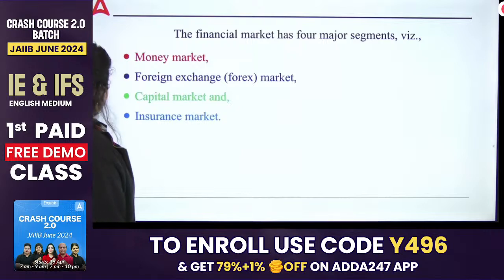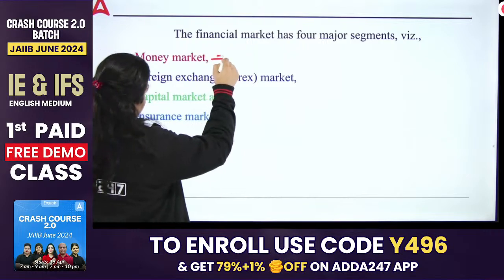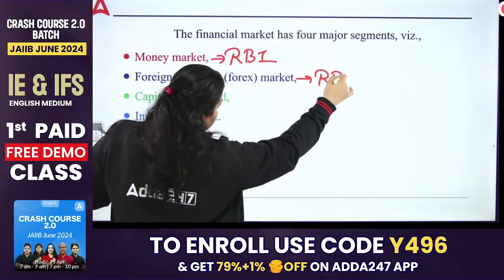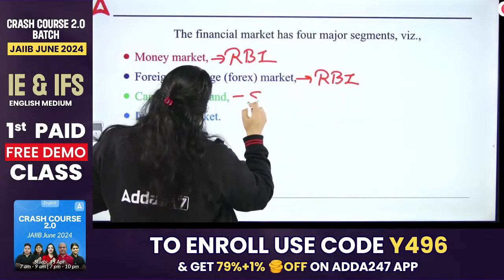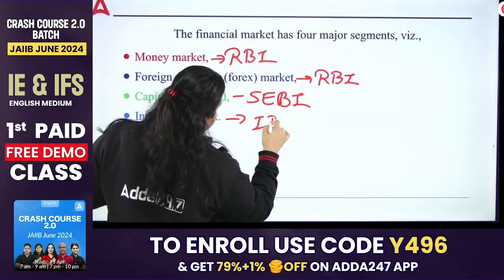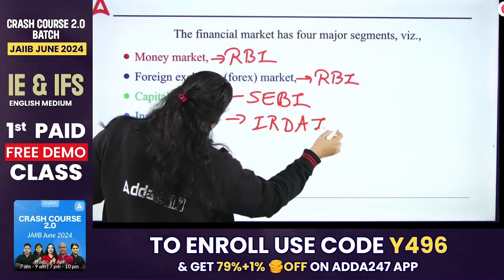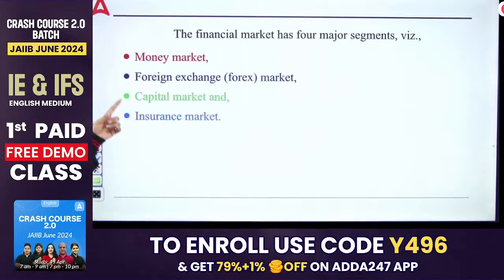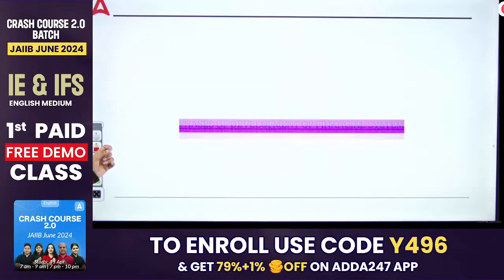Money market is actually regulated by RBI. RBI regulates the money market. Foreign exchange market is also regulated by RBI, the central bank of our country. Capital market is regulated by SEBI, and when it comes to the insurance market, it is regulated by IRDAI, the Insurance Regulatory and Development Authority of India. So these are the regulatory bodies of these markets. And every market has an individual chapter in module D that we have to cover.